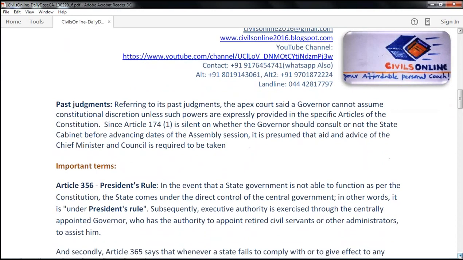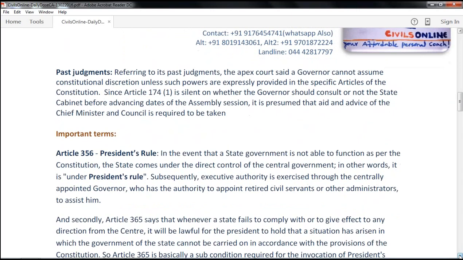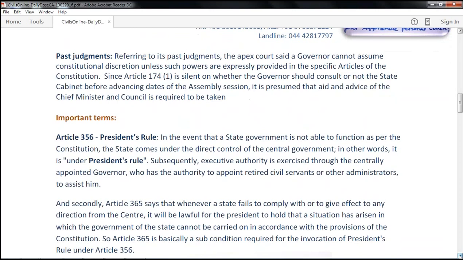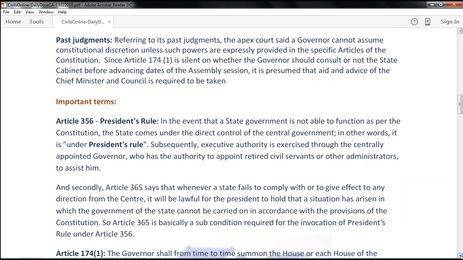Against this backdrop, we have to find the important terms. Article 356 is important here. This is talking about President's rule. Article 356 is part of Part 18, the emergency provisions of the Constitution, where different kinds of emergencies are defined, how they have to be implemented, how they have to be revoked, and how the legislatures have to act. Such things are given in the emergency provisions part of the Constitution. Particularly, Article 356 talks about President's rule in a state, that is, state emergency.